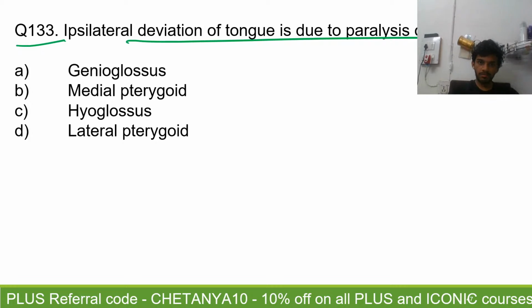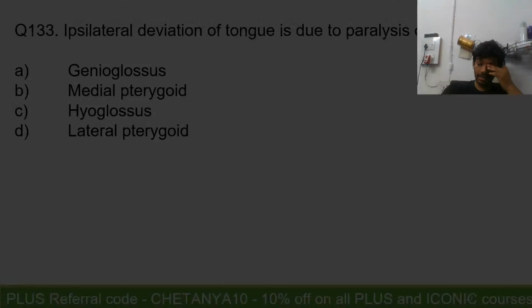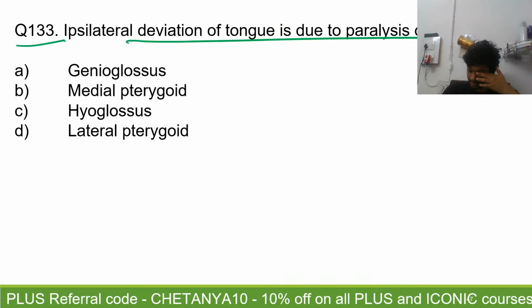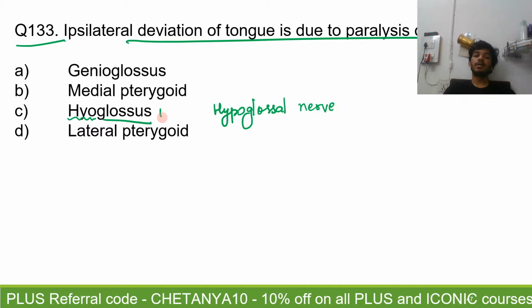Okay, guys, first of all, please note that Bindu, Shabnam, and Niharika, all of you have said C. This is the hyoglossus, first of all. This is not the hypoglossal nerve. So that is the first thing that you should be able to read very carefully. What is written? The hyoglossus is a muscle. Hypoglossal is a nerve.